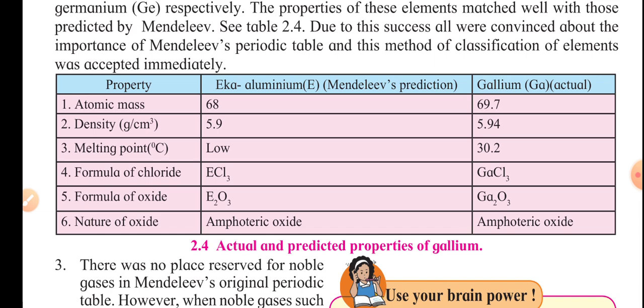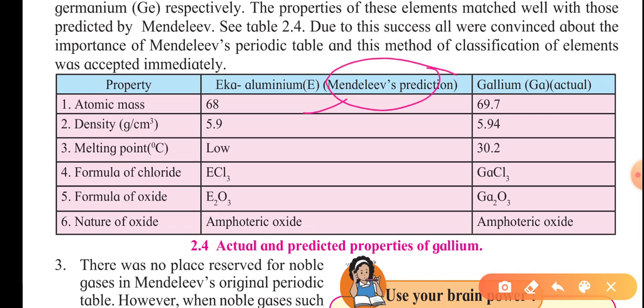Apart from all these things, he also predicted some of the formulas. He predicted Eka aluminum. The element was not discovered, but Eka means before aluminum. He said that its atomic mass would be 68, its density would be 5.9, and its melting point would be low.